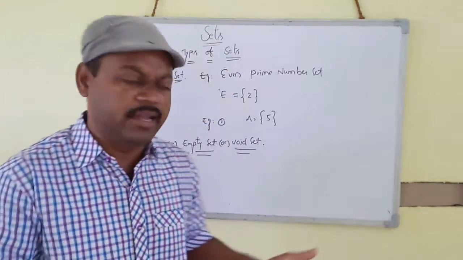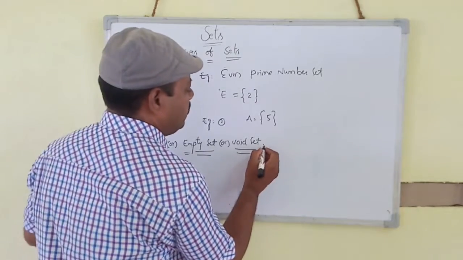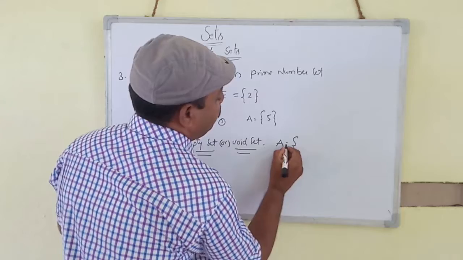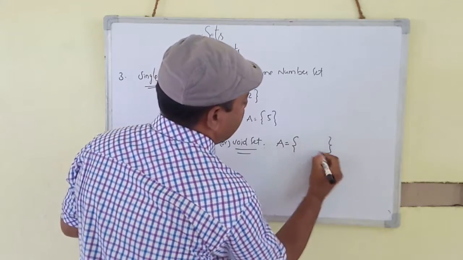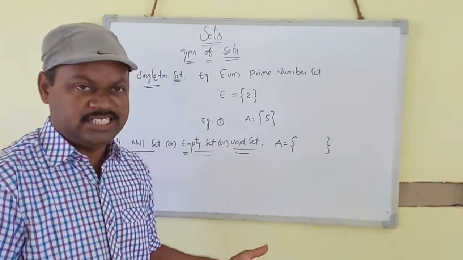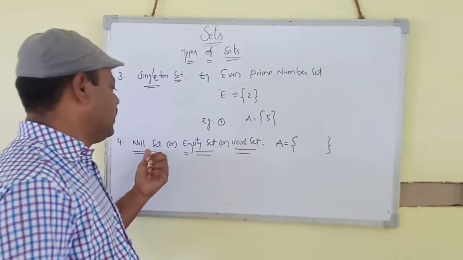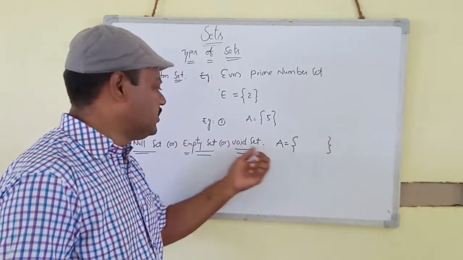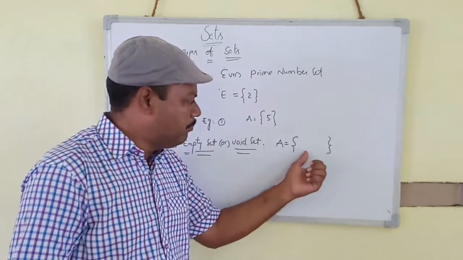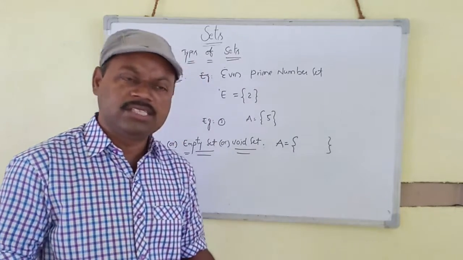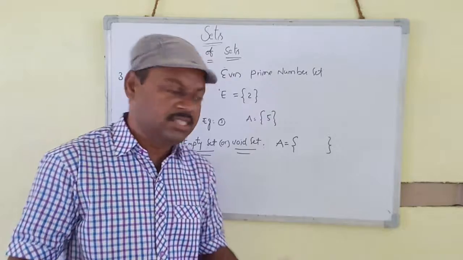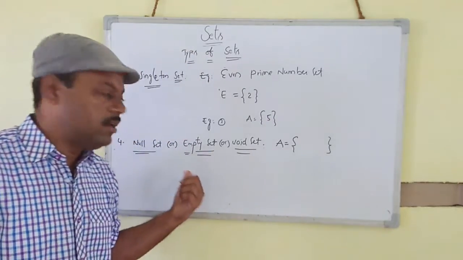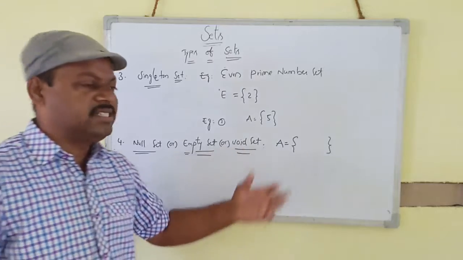So suppose A is equal to the set of, just write, the set of nothing. A is the null set. A is the empty set. A is the void set. It is an empty set because there are no elements. A set containing no elements is called the null set, or empty set, or void set.